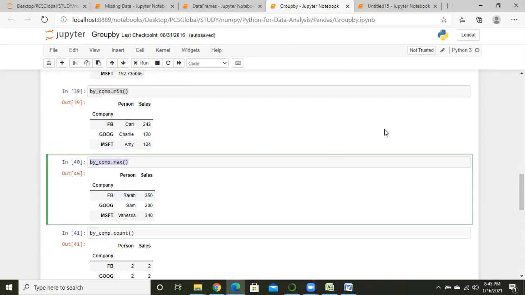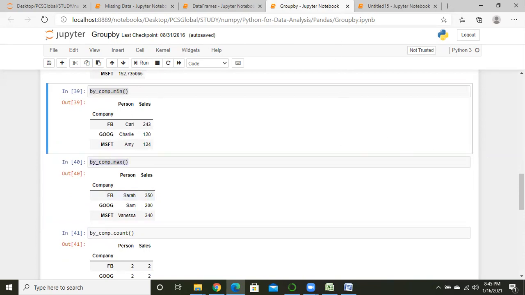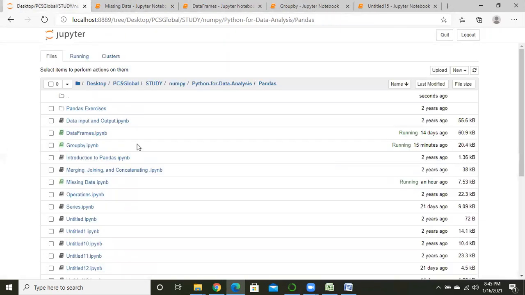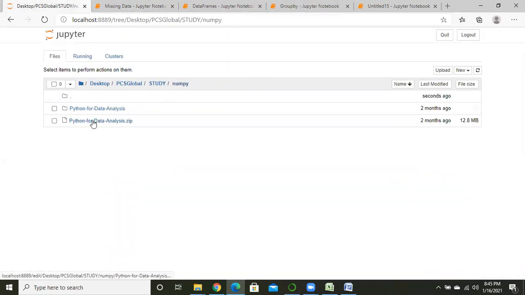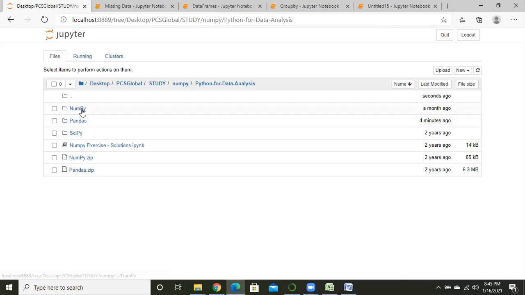So guys, I have shared that thing, right? Python data analysis, where you can get NumPy and pandas operations. Yes, I have shared it with you, right? Are you just following this thing?